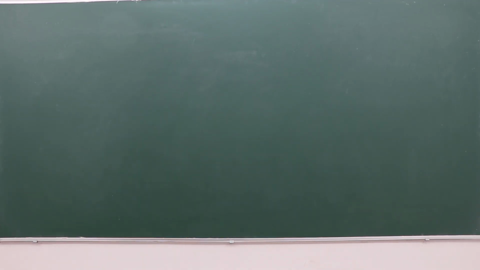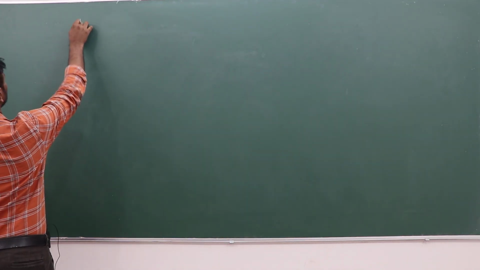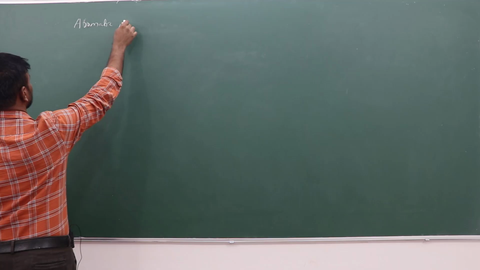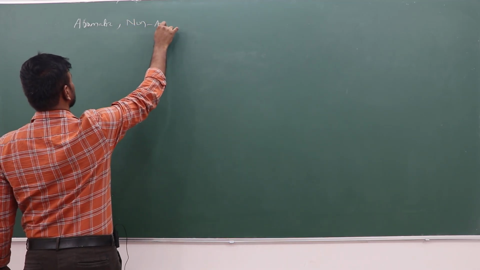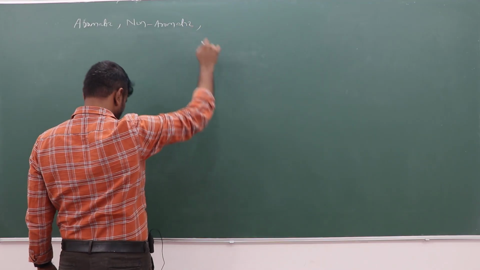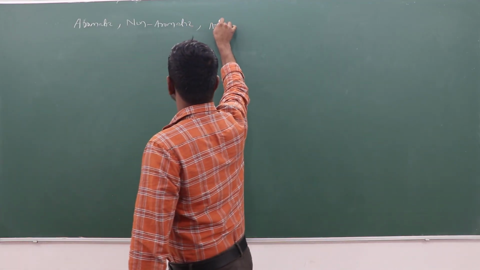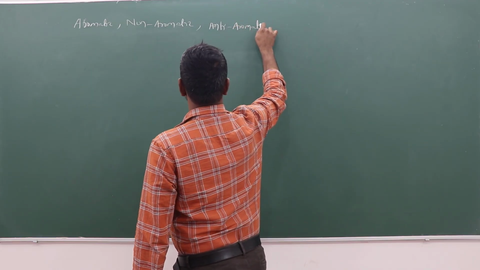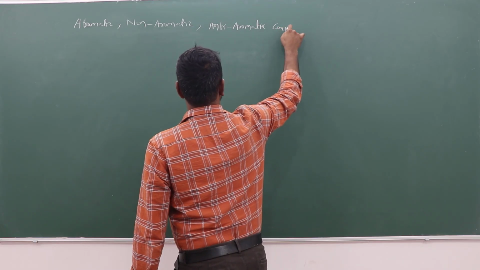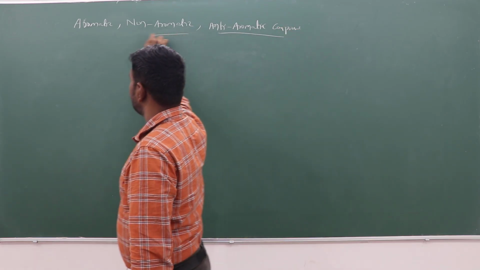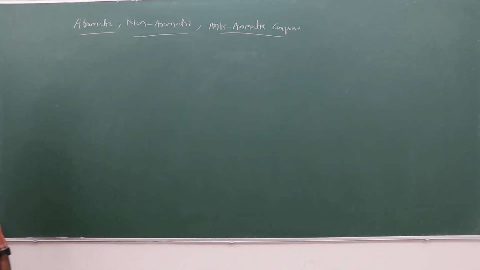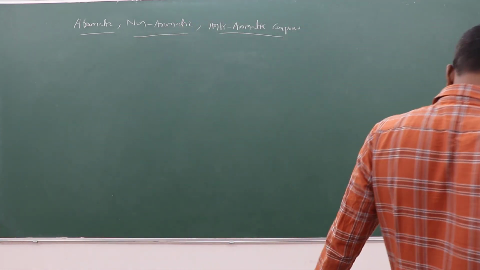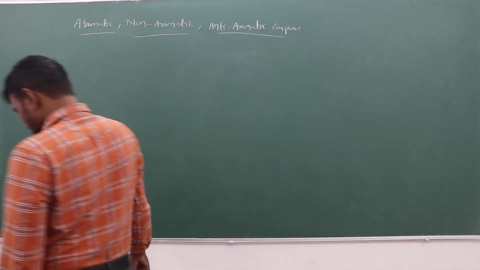Next, another one is aromatic, non-aromatic, and anti-aromatic compounds. Aromatic, non-aromatic, anti-aromatic compounds. What is an aromatic compound, a non-aromatic compound, and an anti-aromatic compound? See, it is in aromatic compounds.